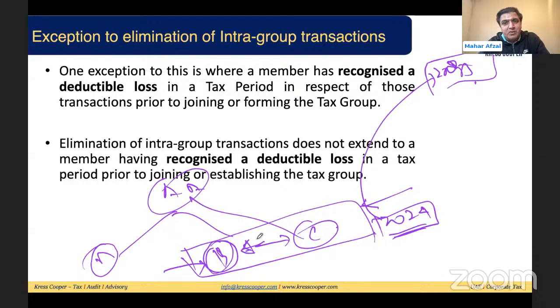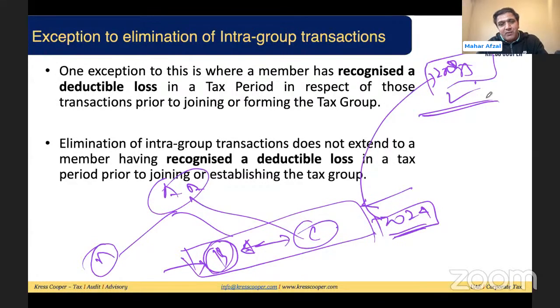Basically, the objective is to avoid the double impact. Once this loss has been booked and claimed, the company would not have paid tax in 2024 due to this. If there were no loss, the company would have paid the tax. Since the company has not paid any tax in 2024, it carried forward the losses.